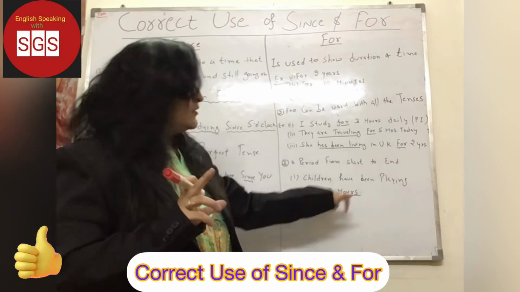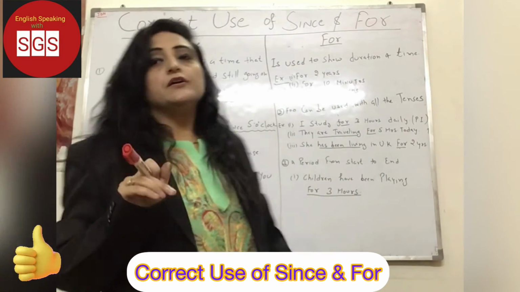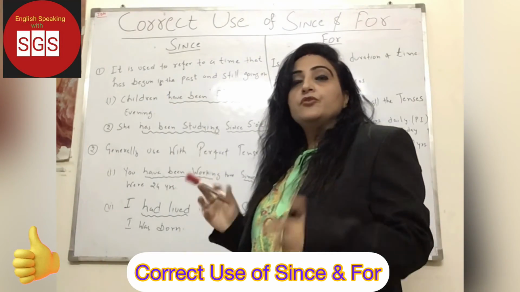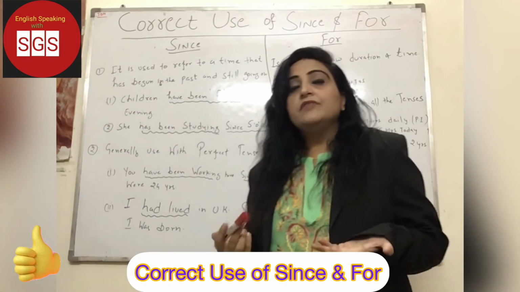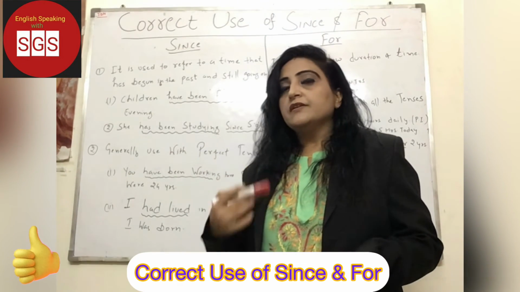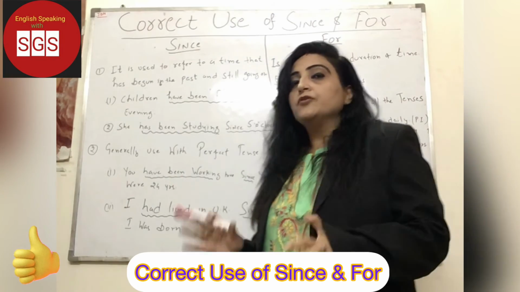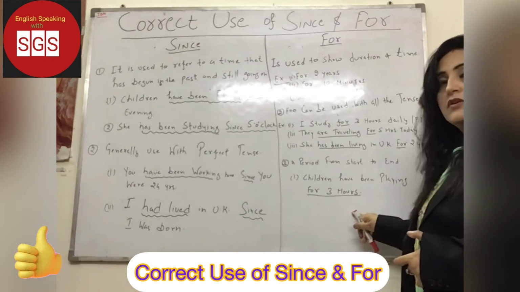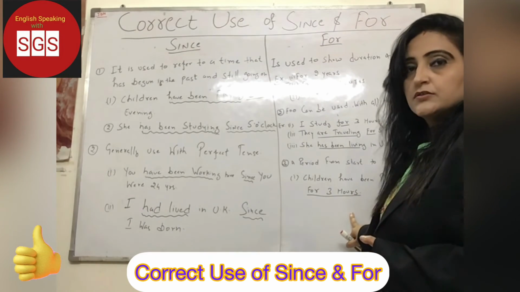But in this example, children have been playing since evening, we don't know when exactly in the evening children started. So we don't know the exact duration here. But here we know that it's been 3 hours, right?